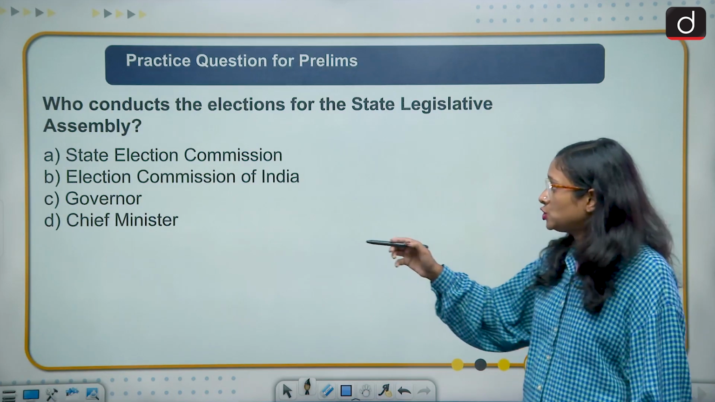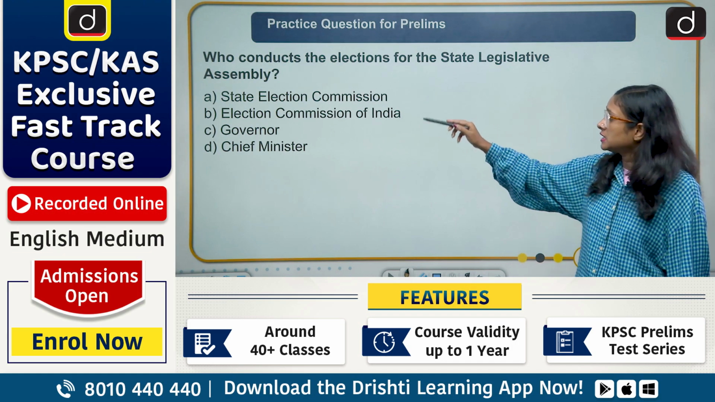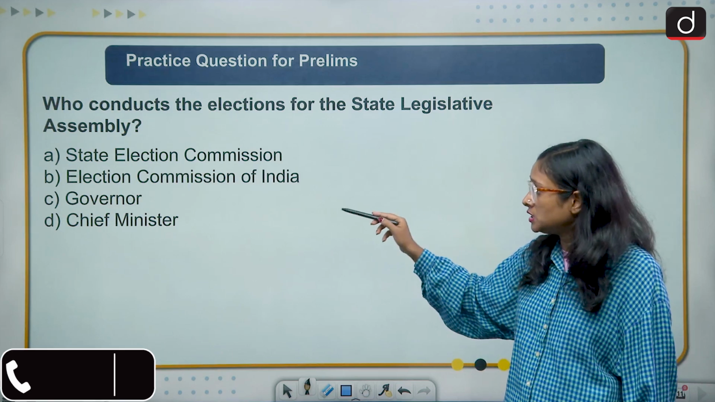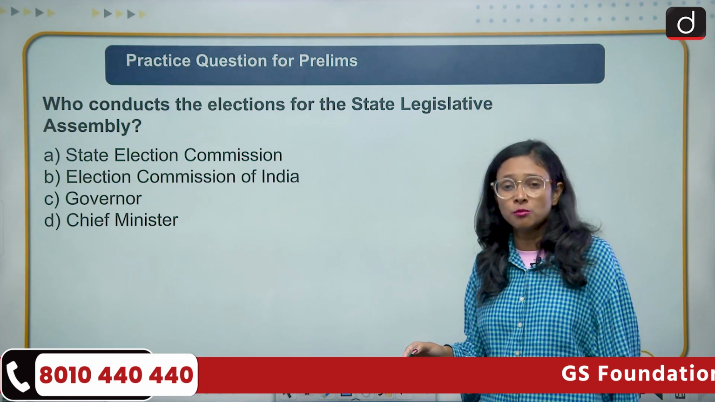Here we'll come to the question: who conducts the elections for the State Legislative Assembly? State Election Commission of India, Governor, Chief Minister. This is a very easy one. You have to answer this in the comment section.